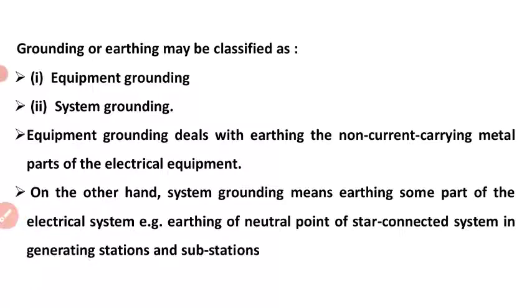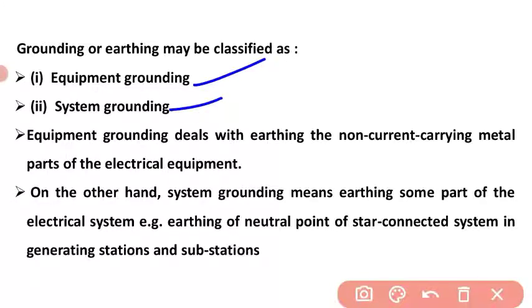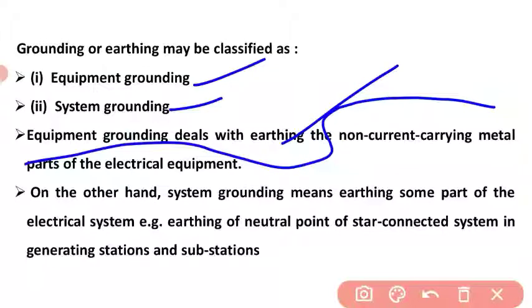Groundings are basically classified as equipment grounding and system grounding. Equipment grounding deals with earthing the non-current carrying metal parts of the electrical equipment. So the non-current carrying metal part of the electrical equipment which is connected to earth is called equipment grounding. On the other hand, system grounding means earthing some part of the electrical system, for example earthing of the neutral point of a star connected system in generating stations and substations.